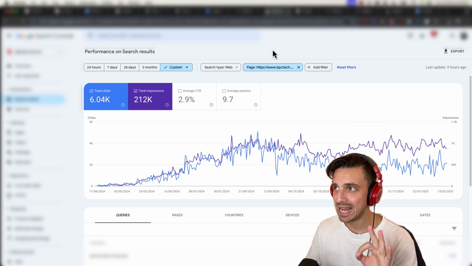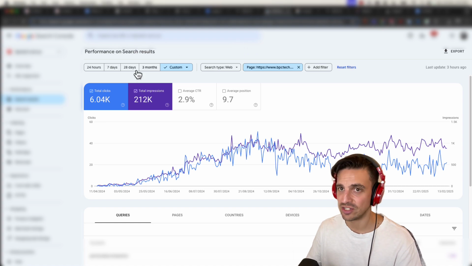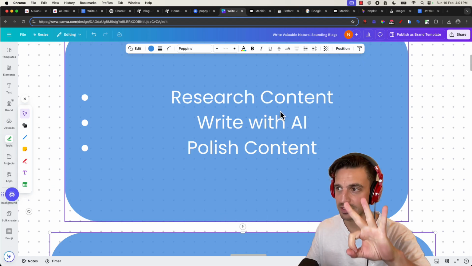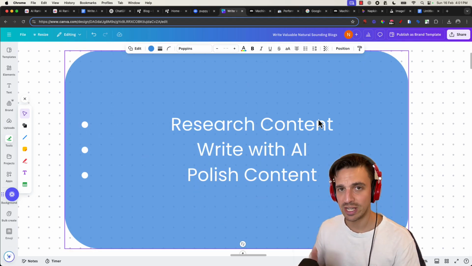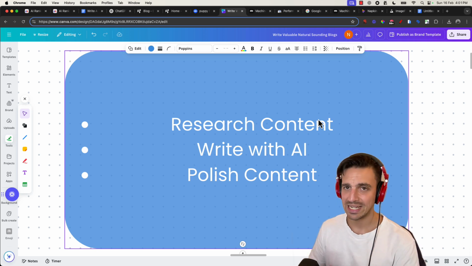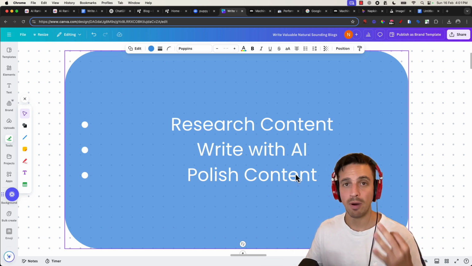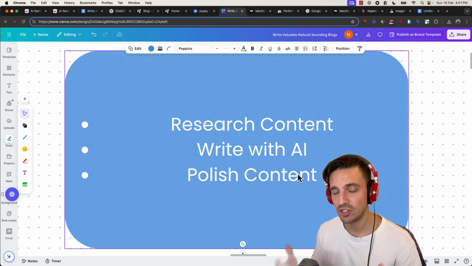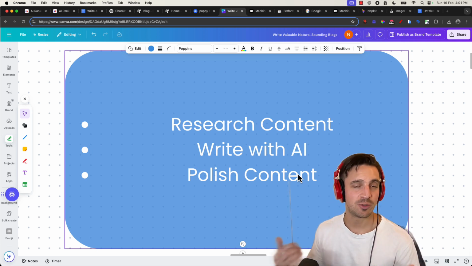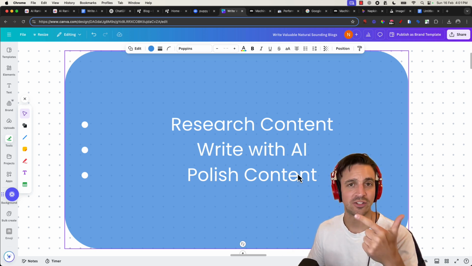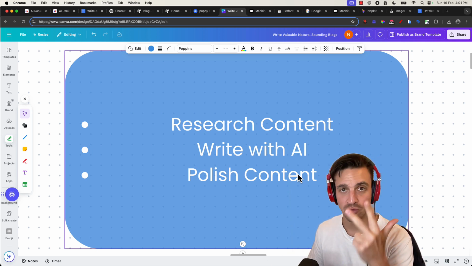There is a key main element when you're writing content with AI to make good content that actually gets you traffic. And that is three main things. That is doing a little bit of research for the content, writing it with a good AI tool, and then polishing that content. By polishing the content, I mean adding your experience to the content if possible, add supporting images, and add supporting illustrations whenever possible.